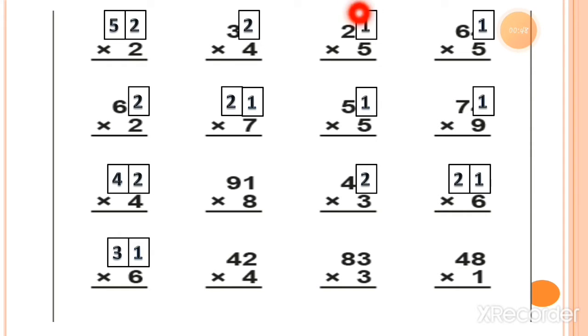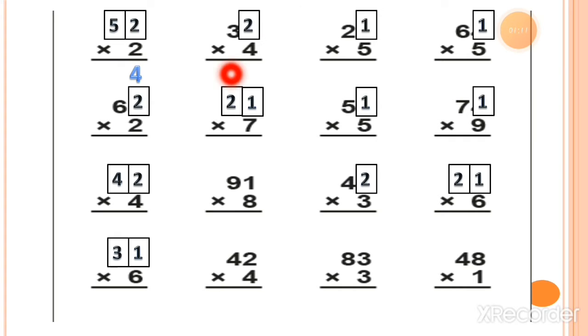Here we have to speak the table of 2. First of all, let's multiply with the ones value. So here is 2 twos. 2 twos is equal to 4. You can see here I write the answer: 2 twos 4. So the ones column is complete.